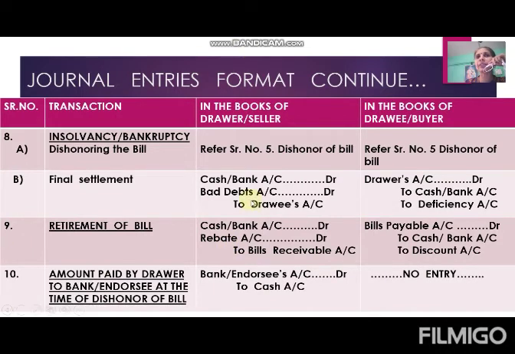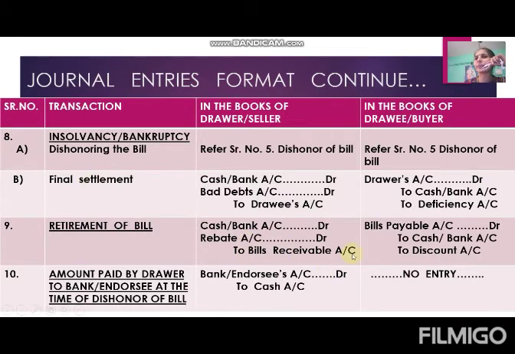There is a difference between bad debts and rebate. Bad debts is a loss and rebate is an expense. Rebate is voluntarily given by the drawer, and bad debts are involuntarily charged on the drawer. Understood? Bad debts is a loss and rebate is an expense. I think you know the difference between expense and loss. These are relevant standard terms.